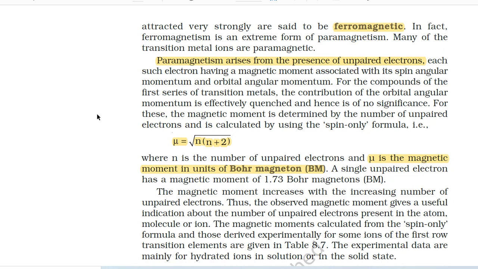For this, the magnetic moment is determined by the number of unpaired electrons and is calculated by using the spin-only formula. That is, mu equals the square root of n(n+2), where n is the number of unpaired electrons and mu is the magnetic moment in units of Bohr magneton (BM). A single unpaired electron has a magnetic moment of 1.73 Bohr magnetons.